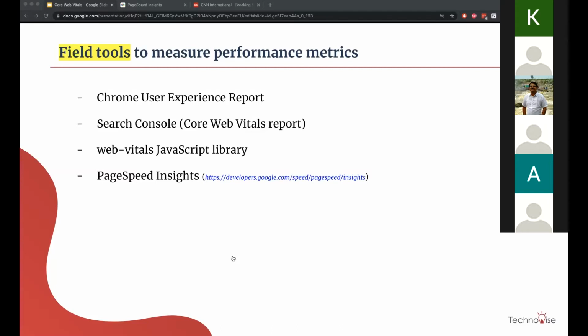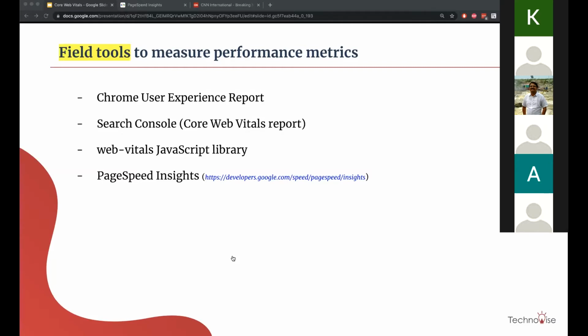We are not going in depth on that, but there is a very simple way to see the Chrome user experience report for any domain. You can just follow some simple steps and see the report there. There is one more way, which is Search Console. This is again a different tool used to understand the performance report.